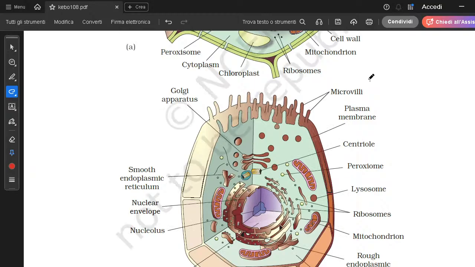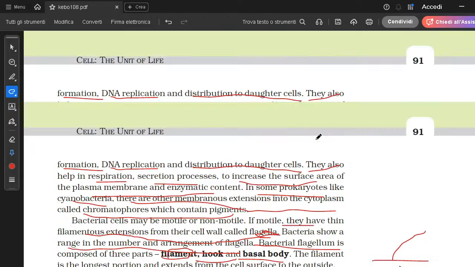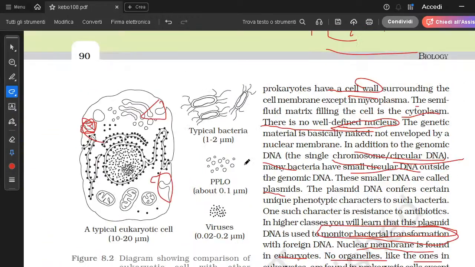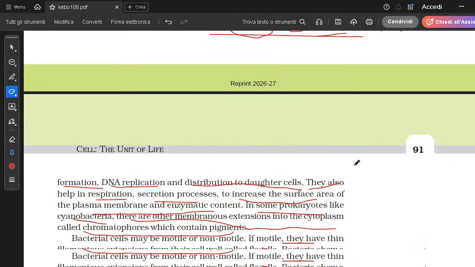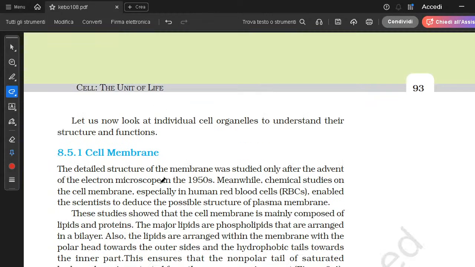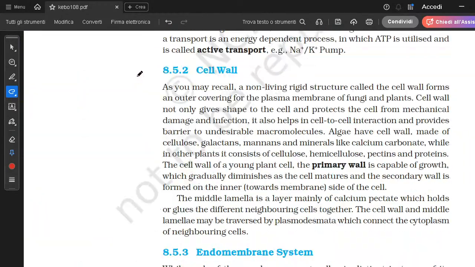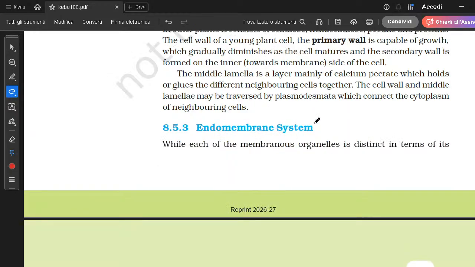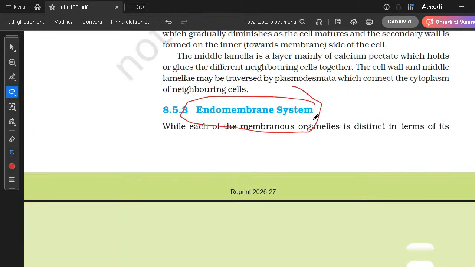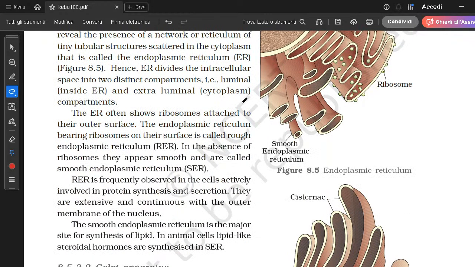Tomorrow we are going to study these diagrams, because I think we skipped this diagram. There is too much information in it and it is not so clear. Tomorrow we are going to study the eukaryotic cell, these diagrams as well. Then we will be studying the cell membrane, then the cell wall, and the endomembrane system. It is a very good topic. We will study it tomorrow. So tomorrow we are going to focus on these things.